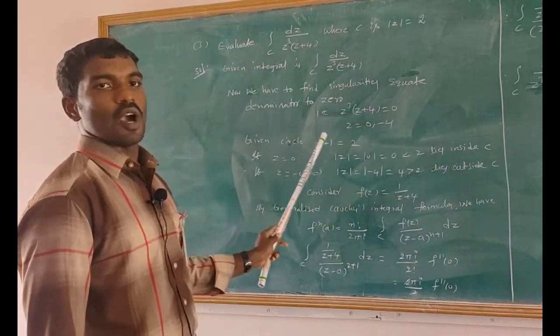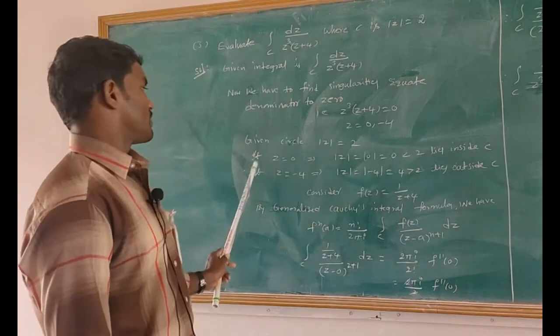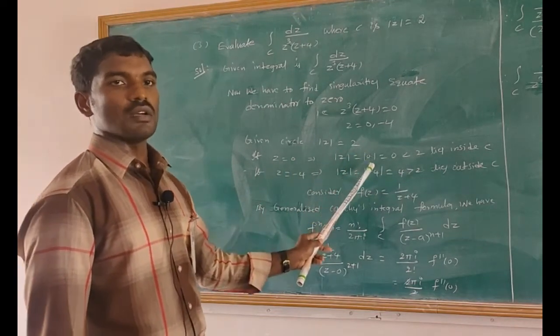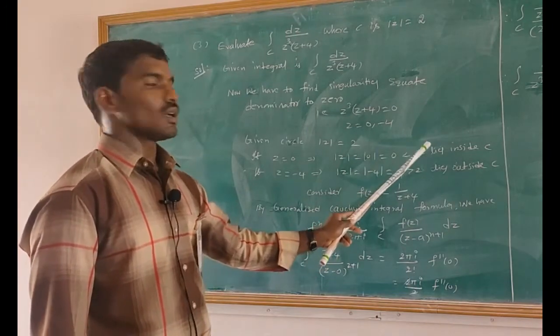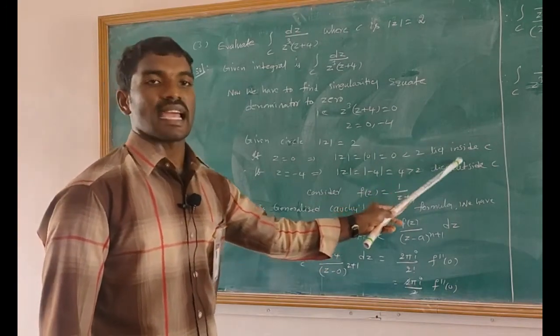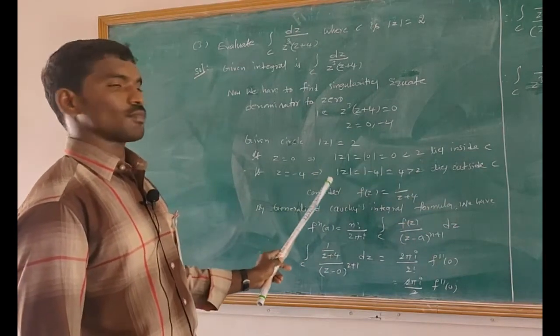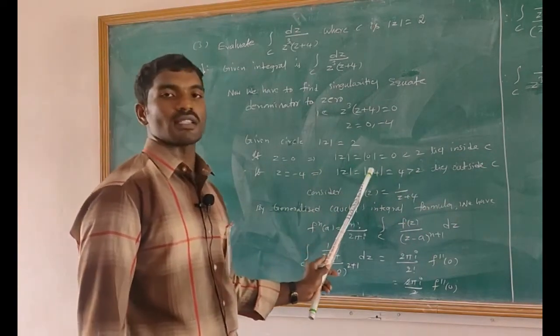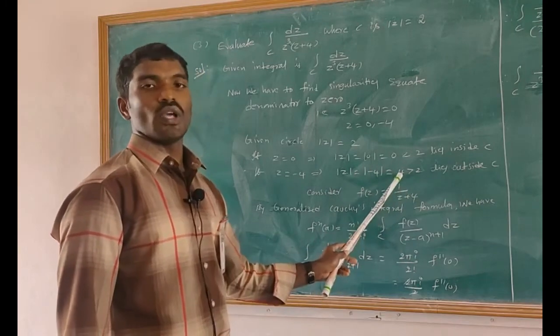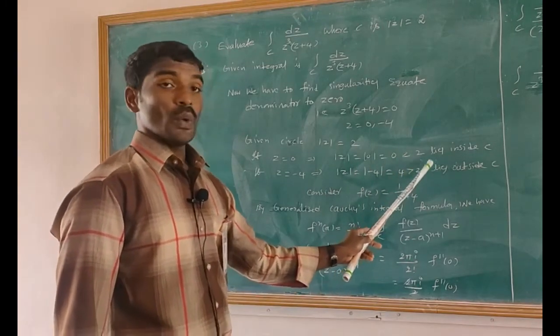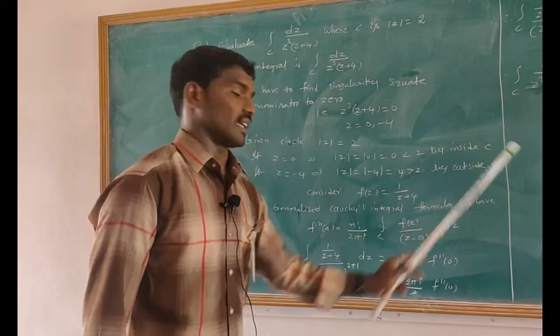Given circle is modulus of z equals 2. If z equals to 0, modulus of z equals to modulus of 0 equals to 0, which is less than 2, which lies inside the circle. If z equals to minus 4, taking both sides modulus of z equals to modulus of minus 4 equals to 4, which is greater than 2, which lies outside the circle.